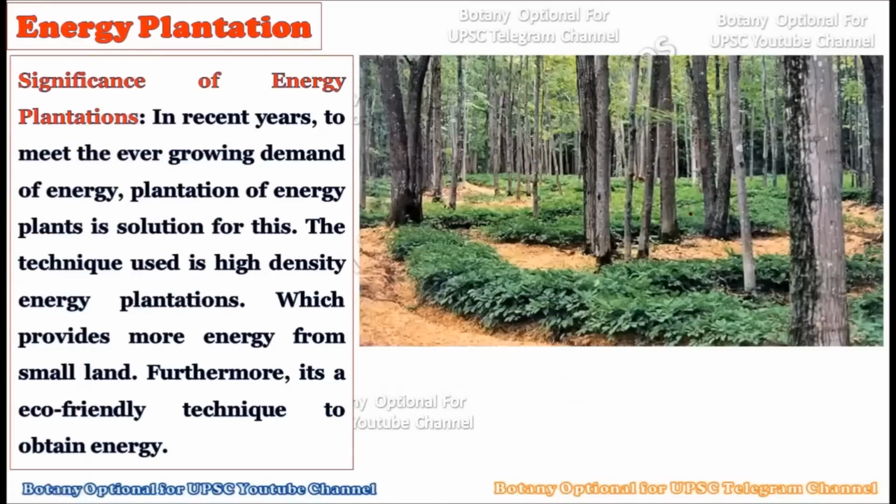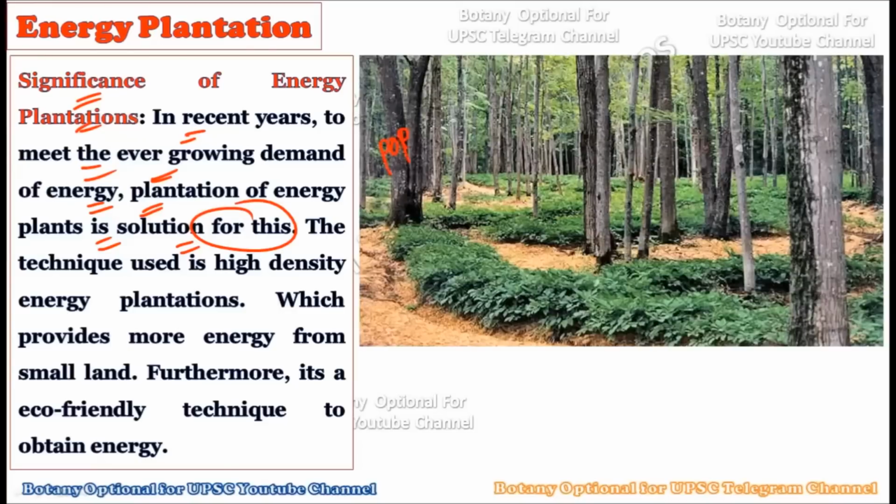So what is the significance of this particular energy plantation? We have discussed many points regarding the significance of the energy plantation, but from the human point of view, we should know its importance. In recent years, to meet the ever-growing demand for energy, plantation energy is the solution for this problem.